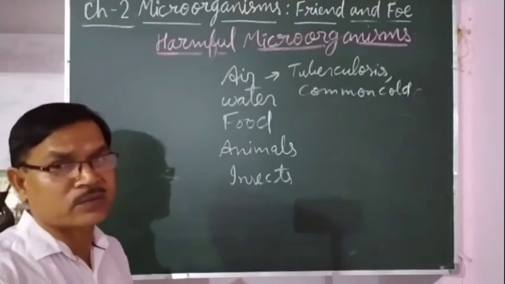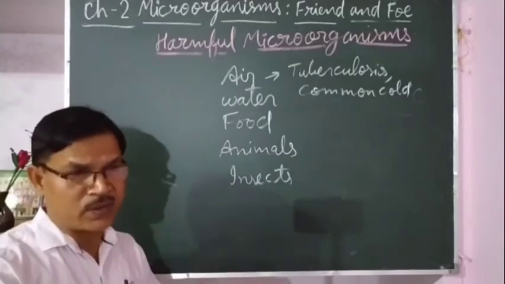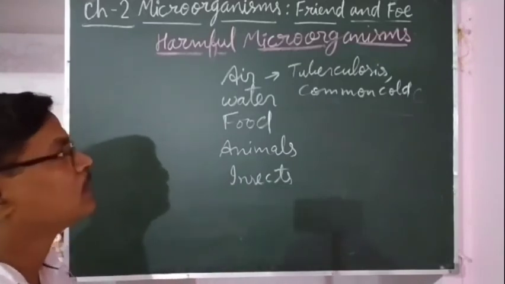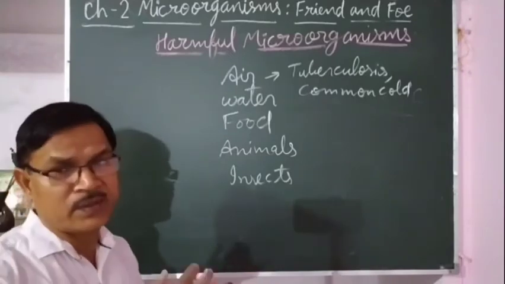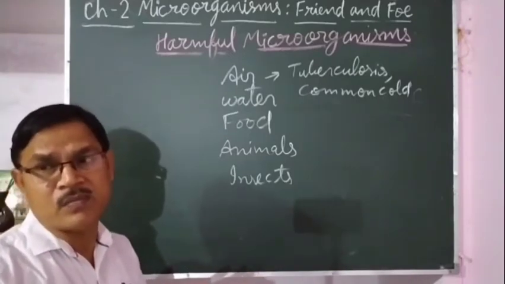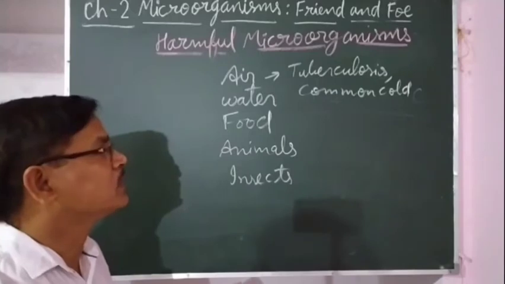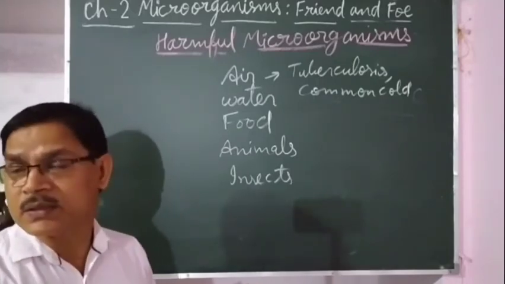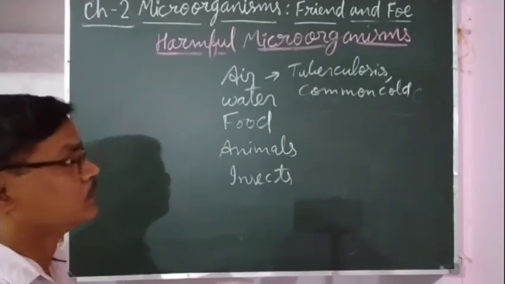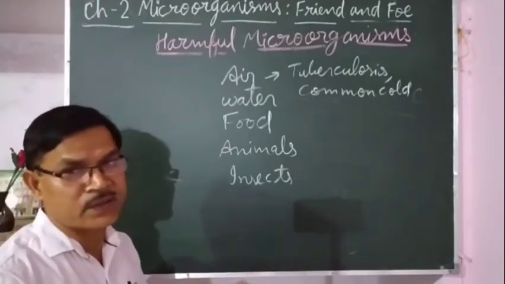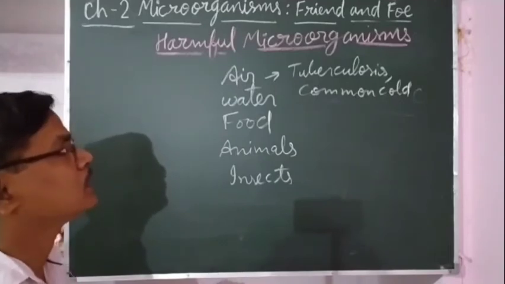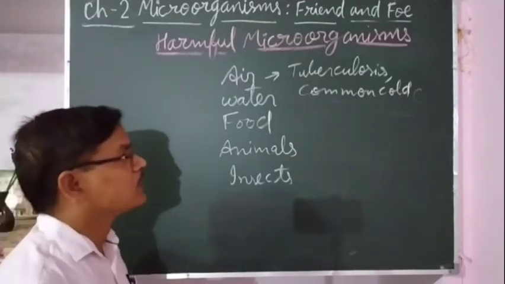Of those water droplets, the heavy ones settle down on the ground, but some of them are very small, very minute, and they remain suspended in the air. When another person breathes that air, the microorganisms enter the body of that person. So this is how that person also gets infected.